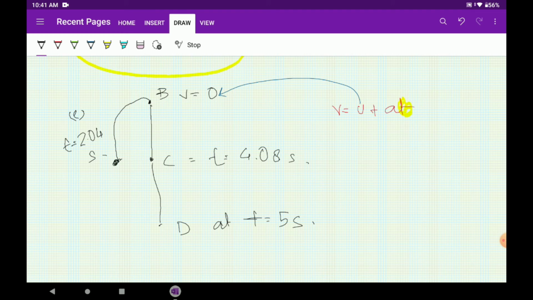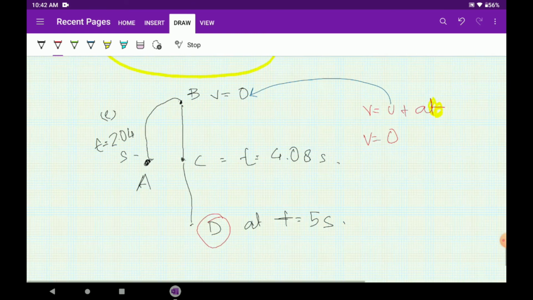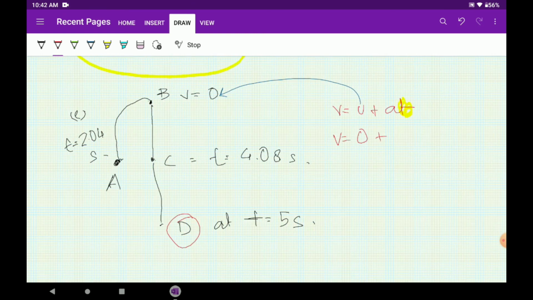First of all, you understand what is happening here. You are throwing the ball from point A. It is reaching its maximum height at point B, and then it is coming down to point C and then to D. Okay, how much time does it take to reach point B? It is t equal to 2.04 seconds. So now if I calculate for point D, v equals u plus at, I will be getting that v equals u is 0 plus a is minus 9.8 into t is 5 minus 2.04.